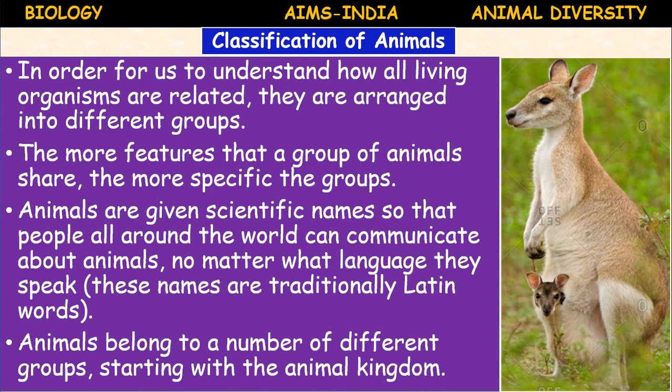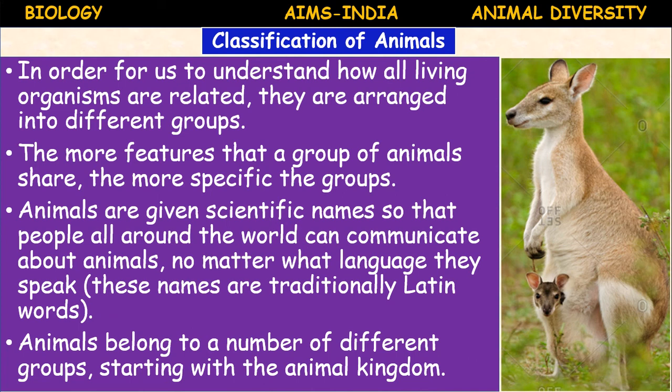So now, classification of animals. This classification is in order for us to understand how all living organisms are related. All living organisms are related. They are arranged into different groups.